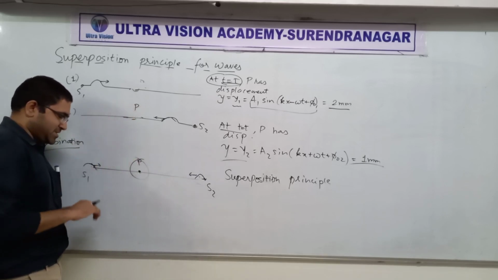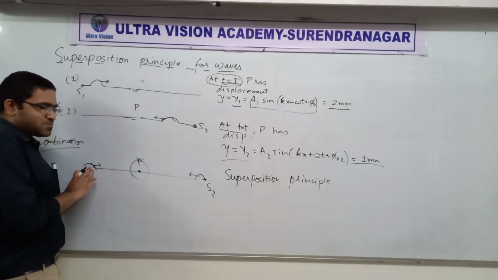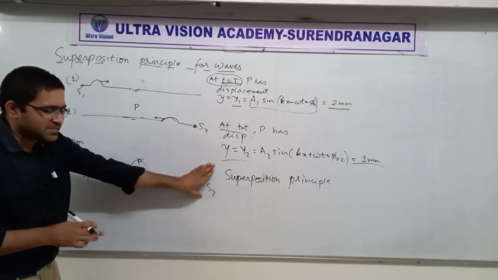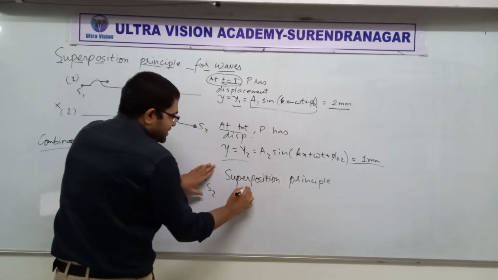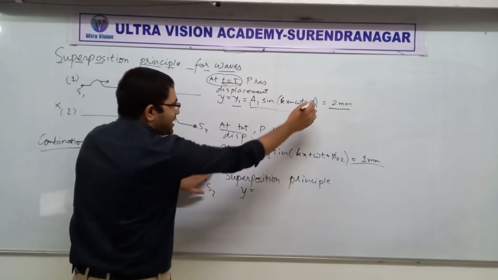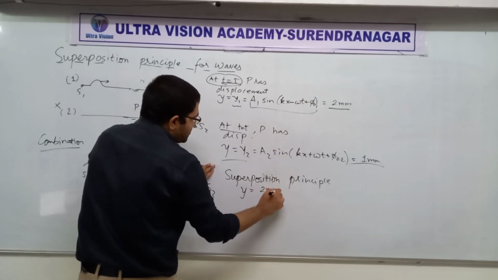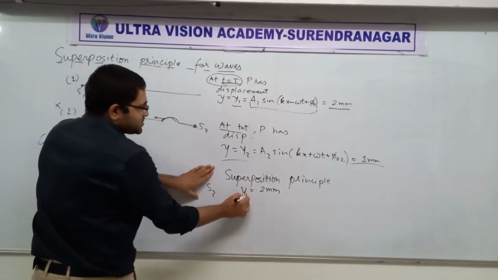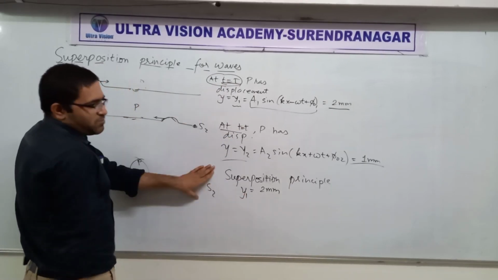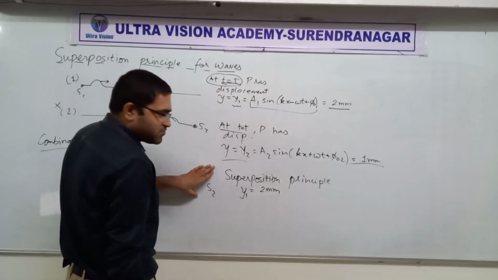What I mean to say is that the first wave will simply ignore that there is something like a second. It will do its job. What is its job? Its job is to give the point P a displacement of 2 mm upward.